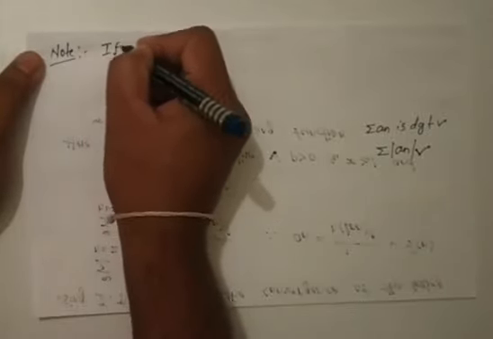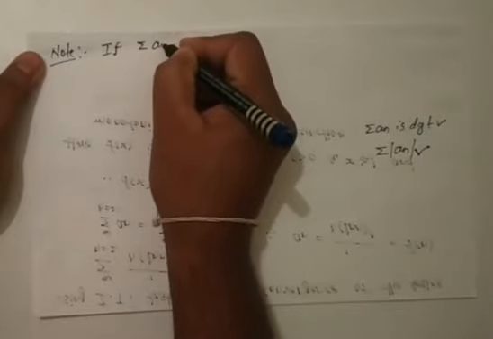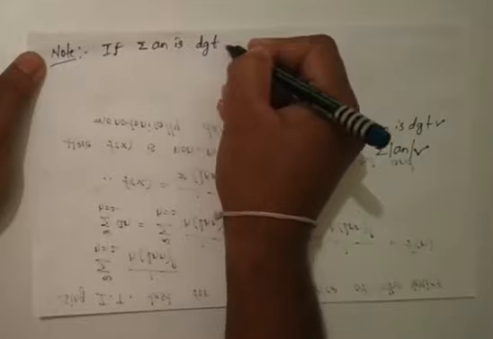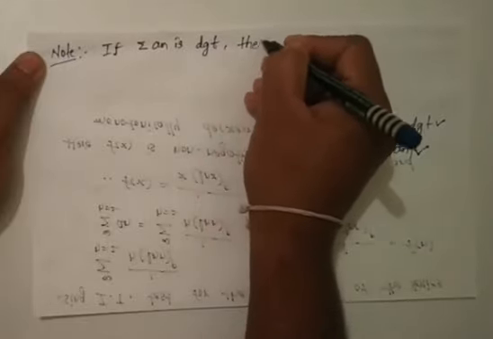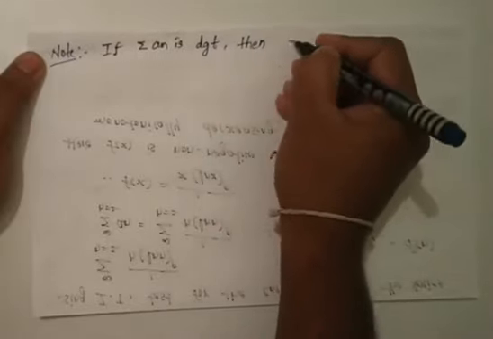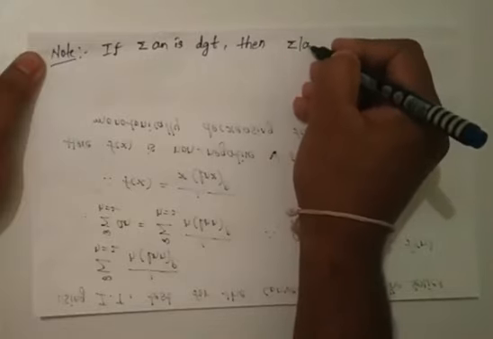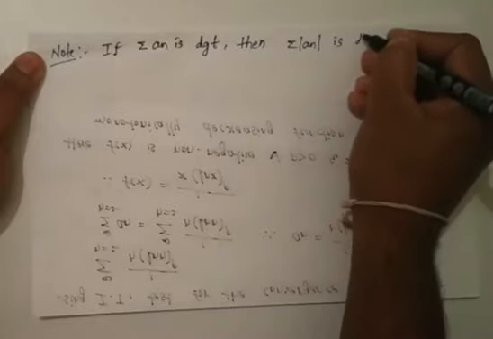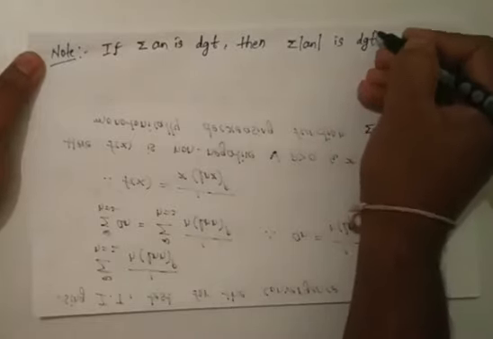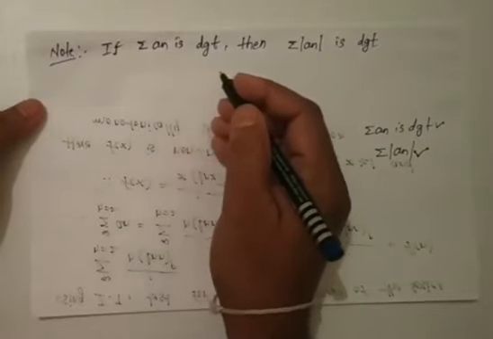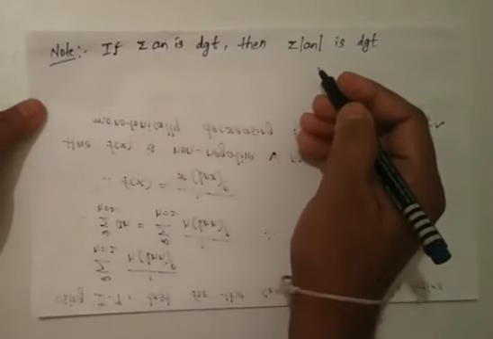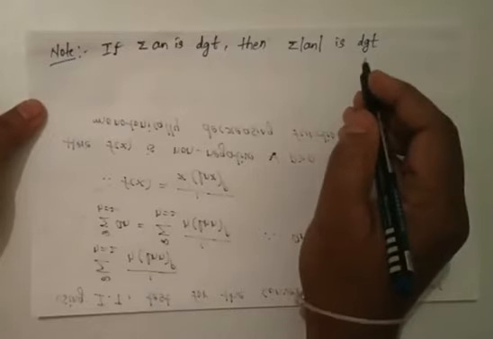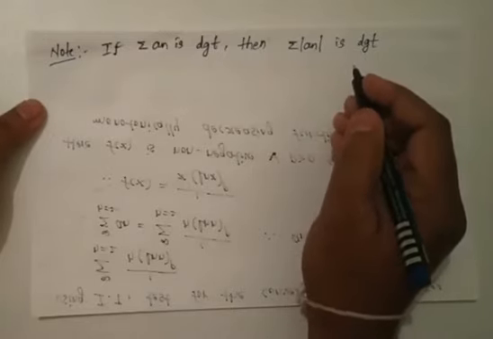If summation an is divergent, then summation of modulus of an is divergent. That means if summation an is divergent, then summation modulus of an must be divergent. Okay, so this is the note.